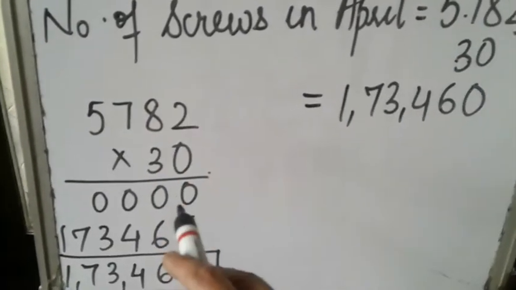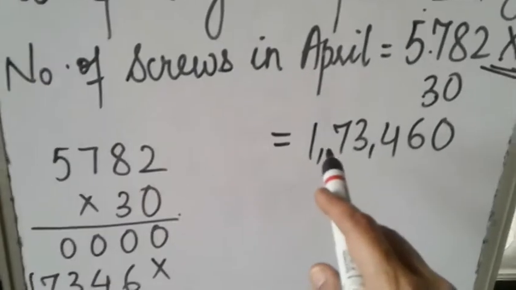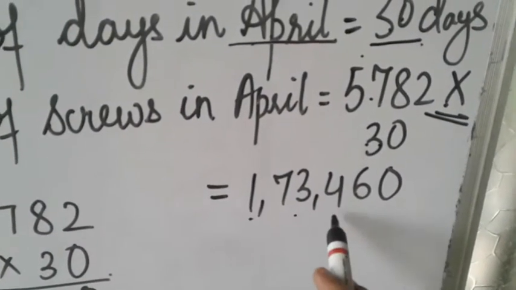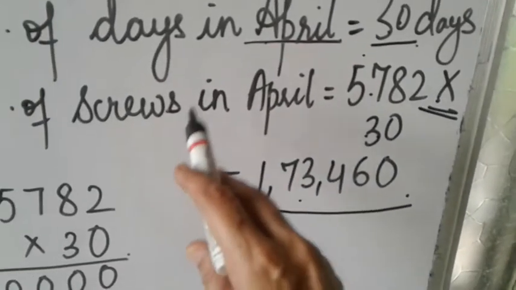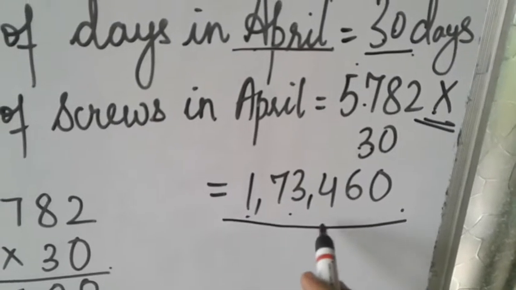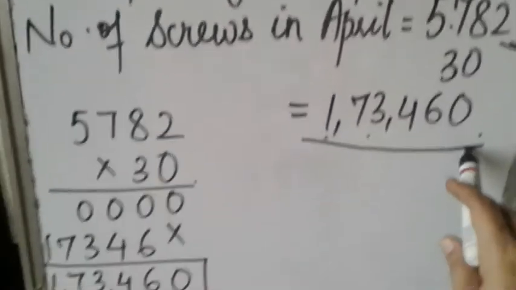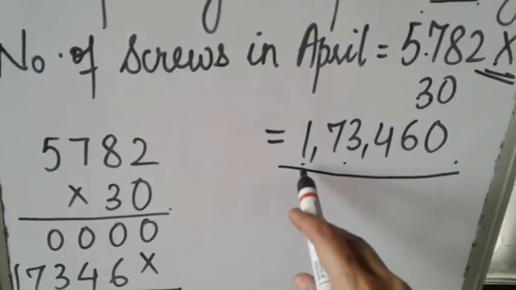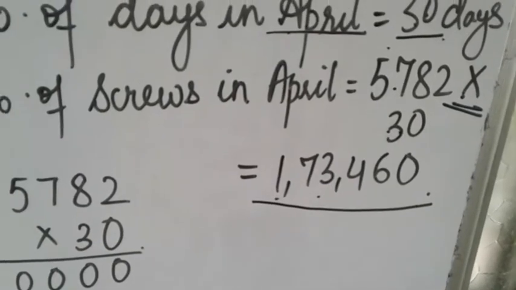Even then, if you feel that you don't know, please give me a request for that. Alright. So after multiplication we have got 1,73,460. So number of screws manufactured in April are 1,73,460. So the final statement will be, hence number of screws manufactured in April are 1,73,460.